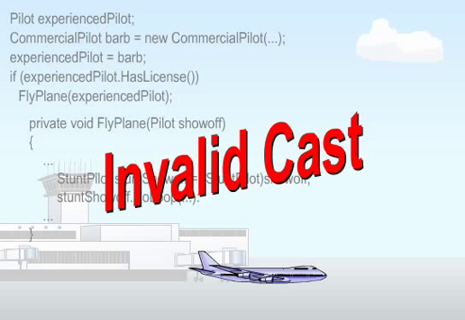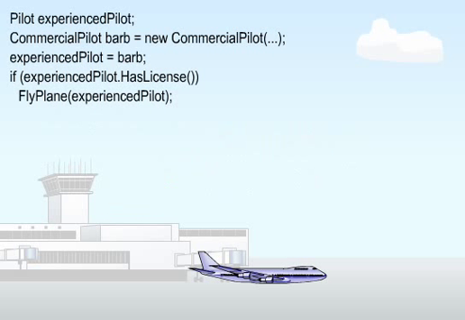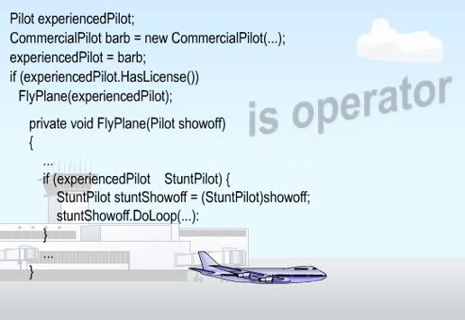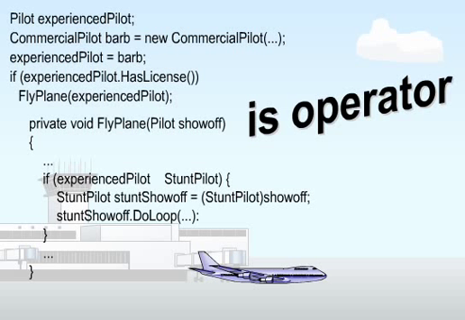You should perform type-safe checking at runtime. To perform type-safe checking, you can use the is operator. The is operator checks to see whether a variable really is of a certain type, and returns true if it is, and false if it is not.